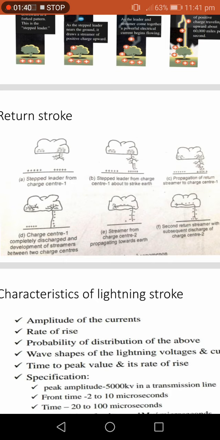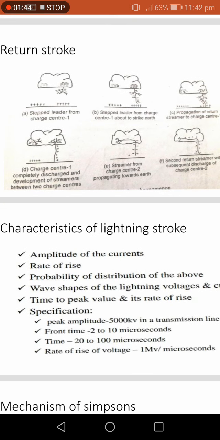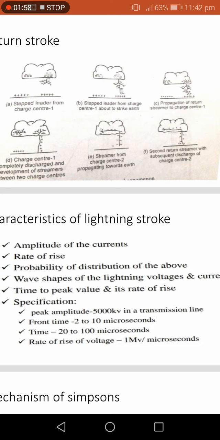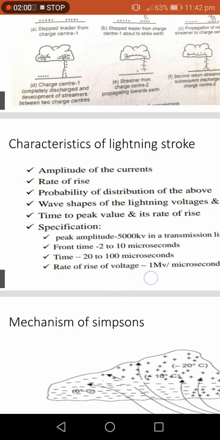See the variation in the charges. The characteristics of lightning strokes are the amplitude of the current, rate of rise, probability distribution, wave shape of the lightning, voltages and current, time to peak value and rate of rise.